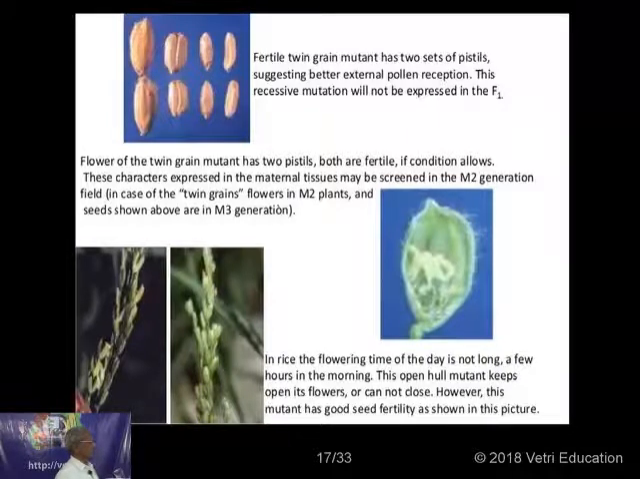That is, in the case of twin grains, flowers are in mutation 2, second generation plants, and the seeds shown above are in the third mutation generation. In rice, the flowering time of the day is not long, a few hours in the morning. This open hull mutation keeps its flowers open or cannot close. However, this mutant has good seed fertility, as shown in the picture. So these three mutant crops have got a better result over their parental varieties.